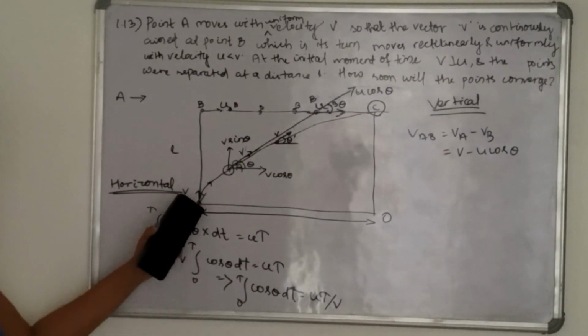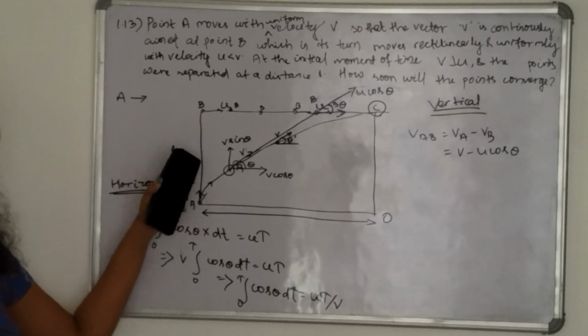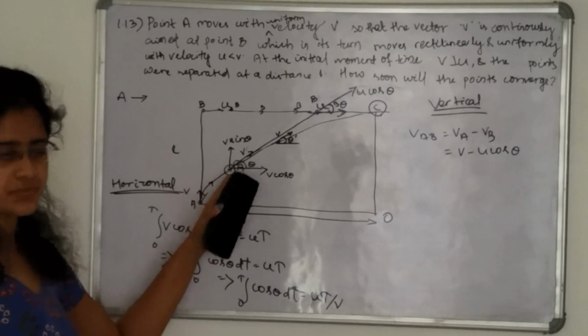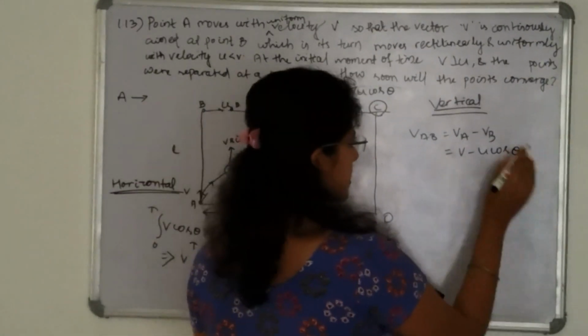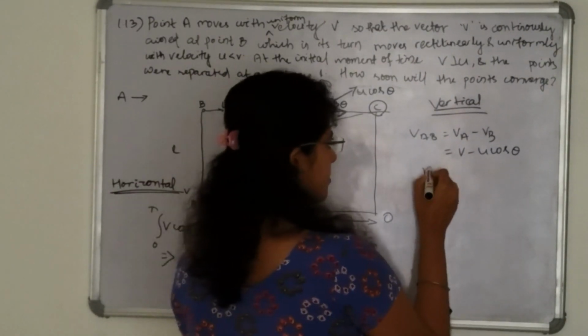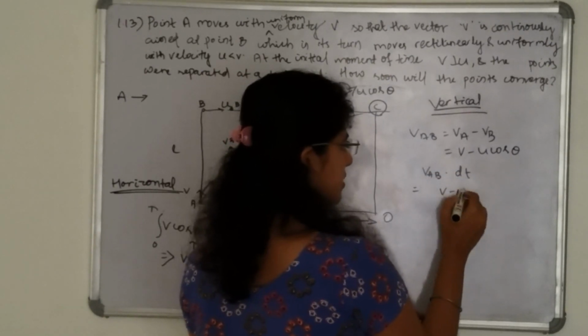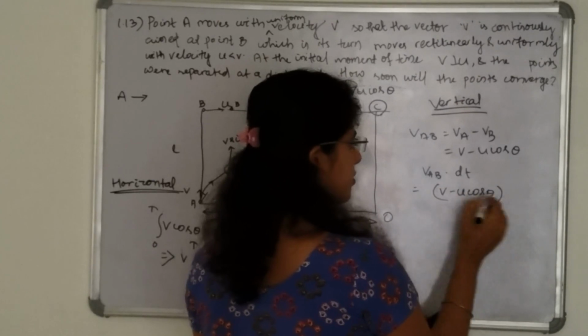But we have to cover the vertical distance L. The distance covered in dt time is VAB into dt, that is v minus u cos theta into dt.